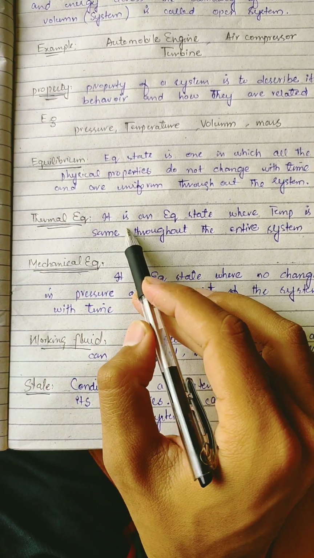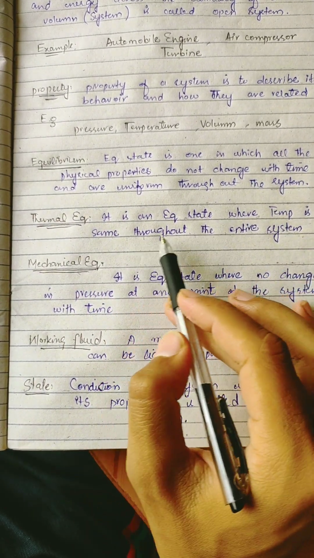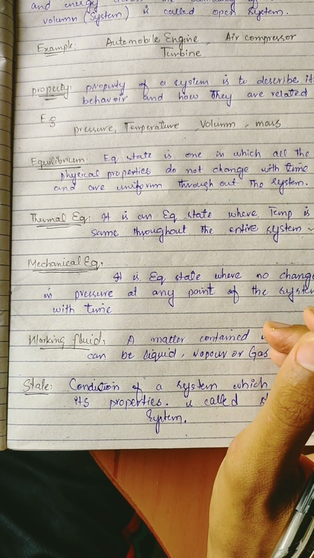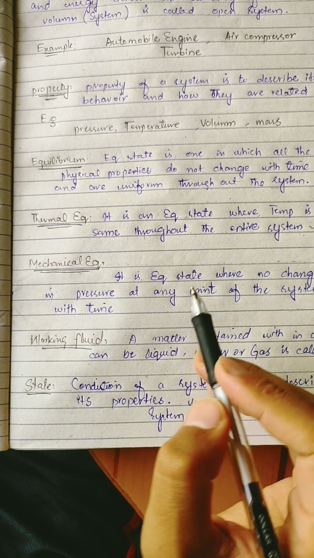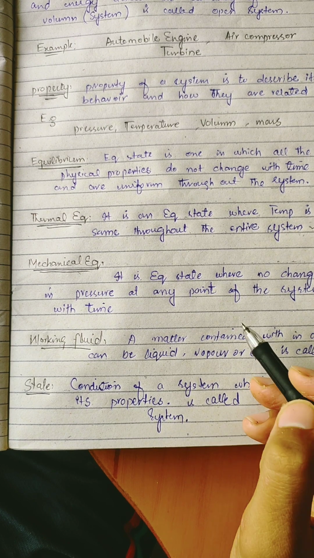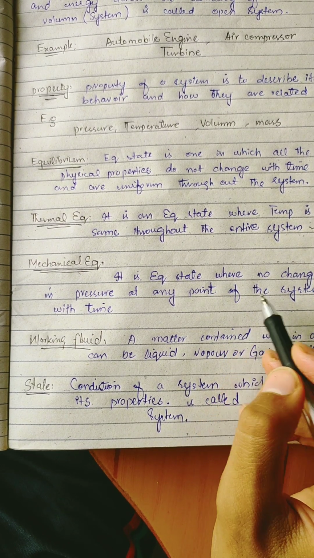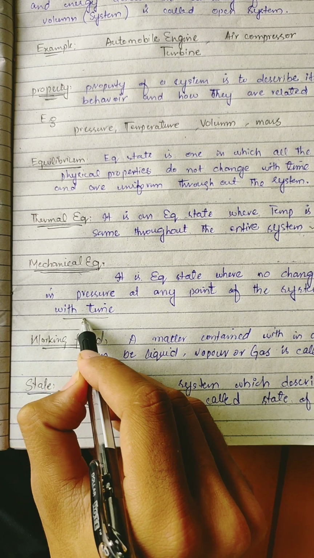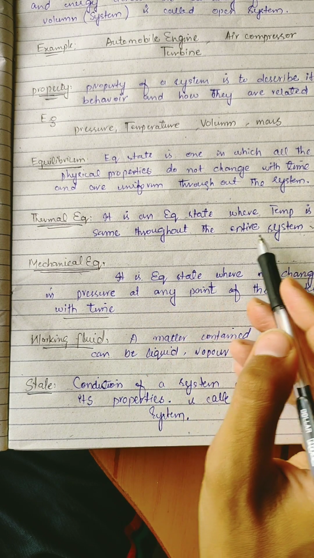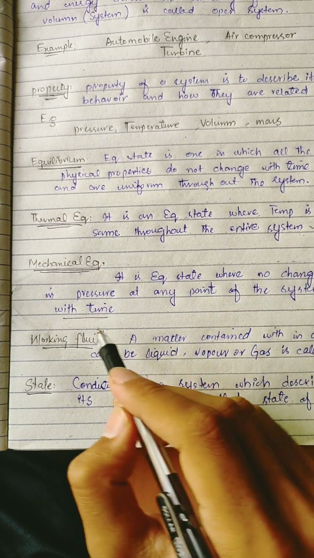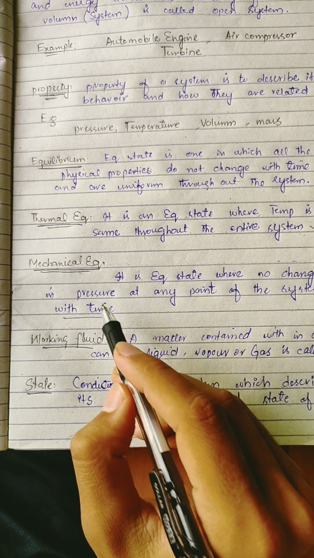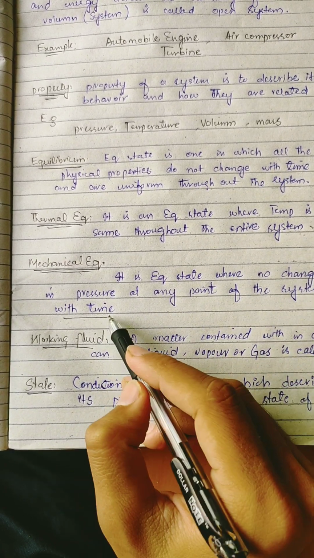Thermal equilibrium is an equilibrium state where temperature is the same throughout the entire system. This is the easiest and most apparent example to be memorized. Mechanical equilibrium is the equilibrium state where there is no change in pressure at any point of the system with time. You must focus on this, that with time is very important. In thermal equilibrium we did not say with time, but in mechanical equilibrium we say no change in pressure at any point of a system with time.